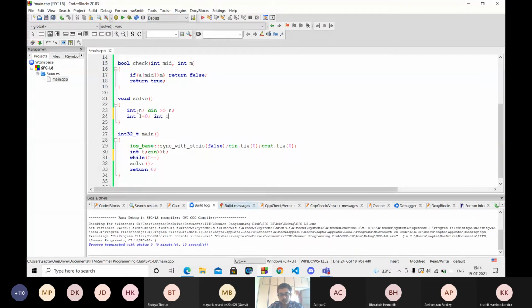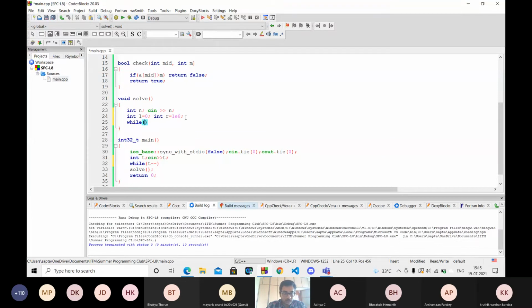In this case, I don't have a particular right extreme, so I can pick some huge number, like 10 raised to power 8, a number where I'm pretty sure that the answer won't exceed r. So I am choosing this r. Basically we just need to choose any large value of r. It won't give TLE because the complexity is log of n.